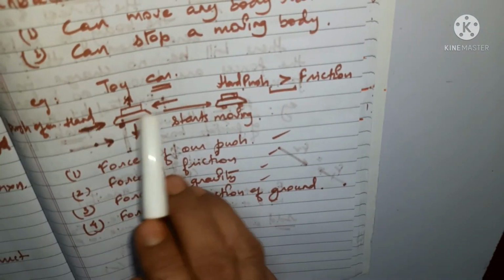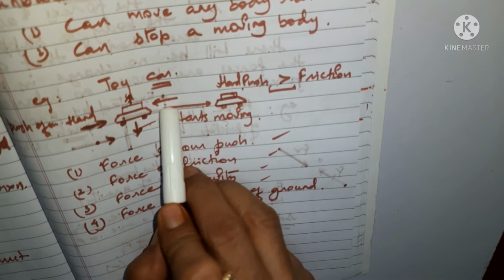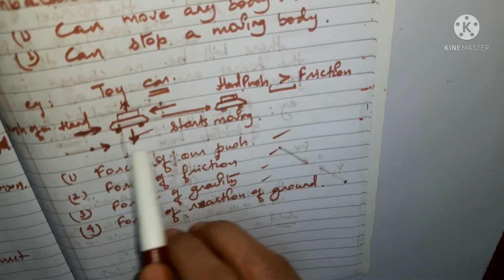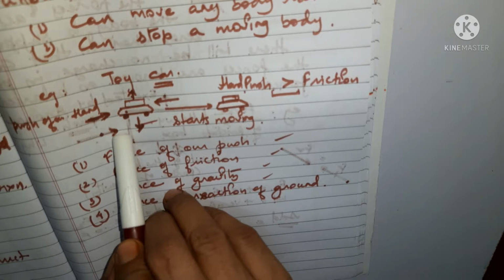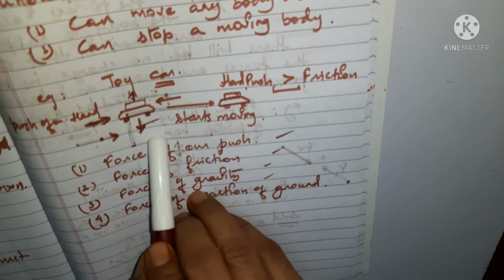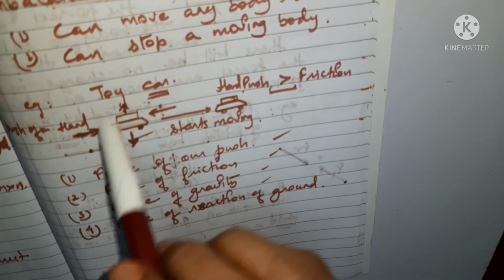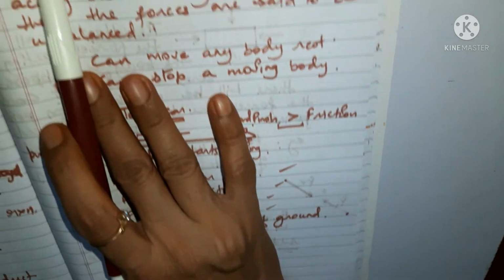But in these 2 cases, it's not acting equally. That is why we can say that the forces here are not balanced forces. Okay, and we call these a collection of unbalanced forces.